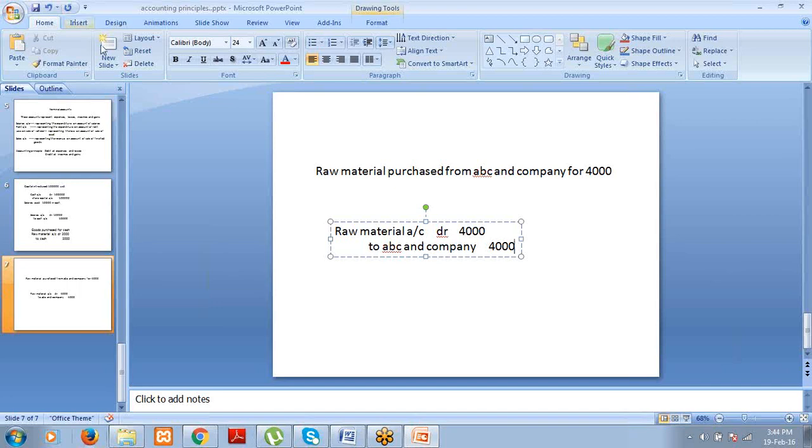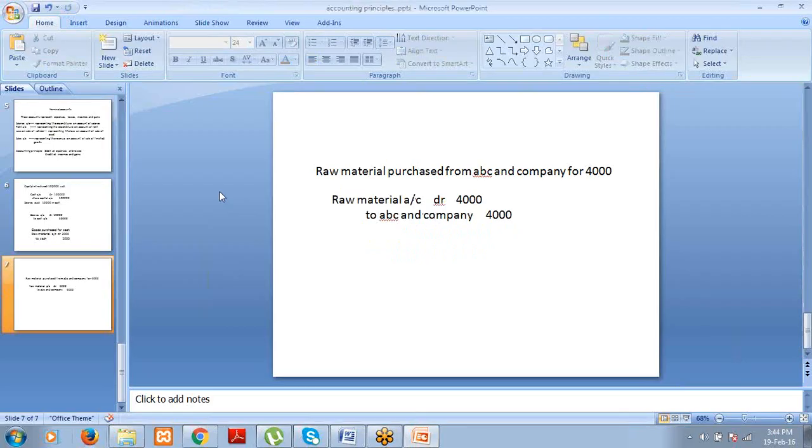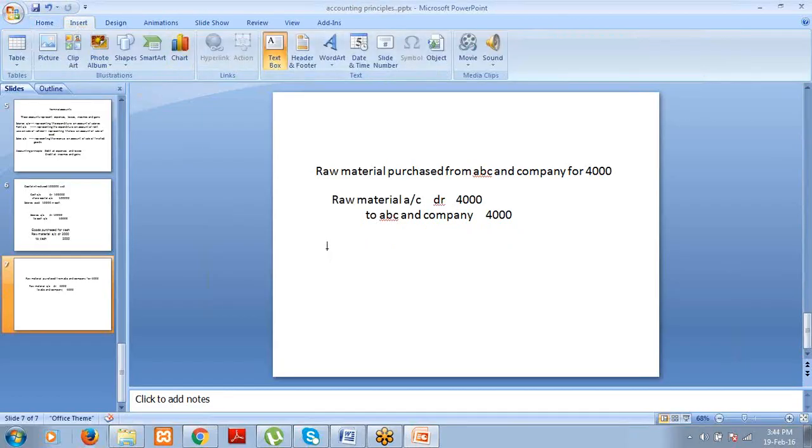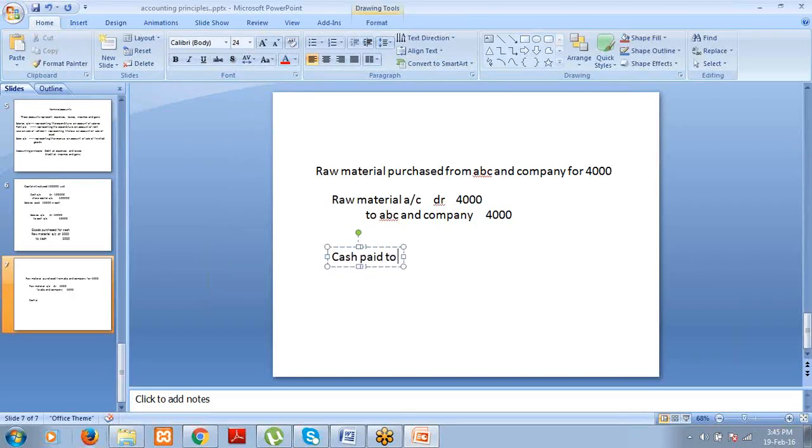Now, you have paid $4,000 to ABC and Company towards the material he has supplied, right? That is another business transaction. Cash paid to ABC and Company, $4,000. So in this business transaction, what are the main two aspects? ABC and Company and cash.